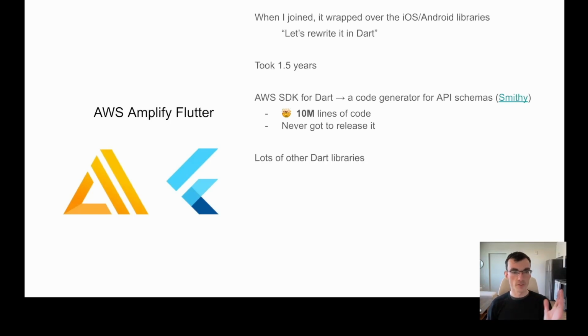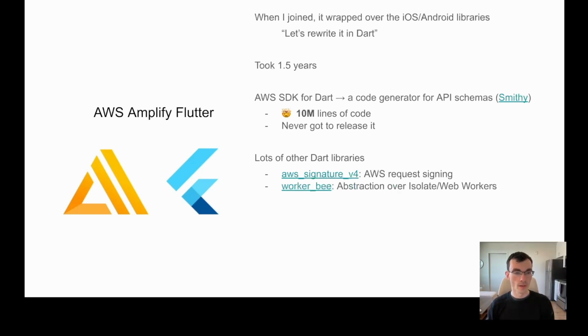And there was a lot of other random things we needed. One of the first things I had to do was write the SigV4 protocol so that you could actually sign requests to AWS with your AWS credentials. We ran into some pretty hairy stuff with the auth library where we needed to do this password hashing that required a bunch of computation, and it would just stall the main thread.